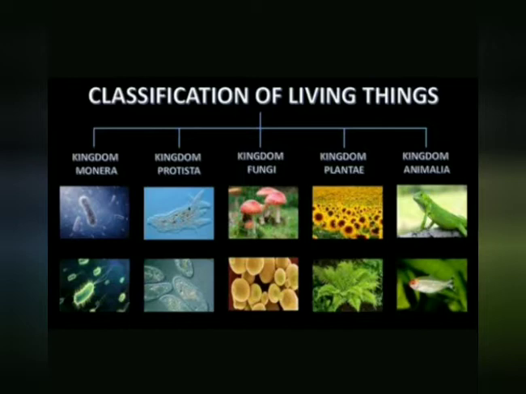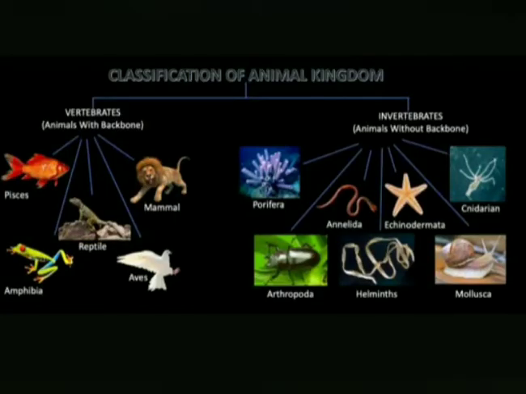So, in this chapter, we will mainly learn about kingdom Animalia. Animal kingdom is divided into 2 groups, that is vertebrates and invertebrates. Vertebrates means animals with backbone, and invertebrates means animals without backbone.